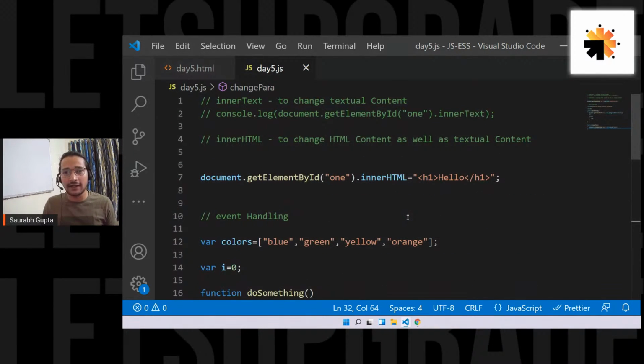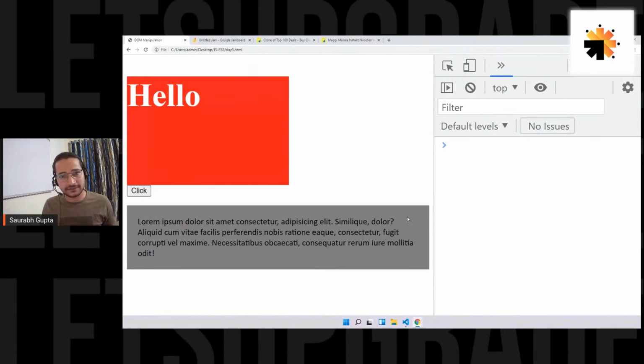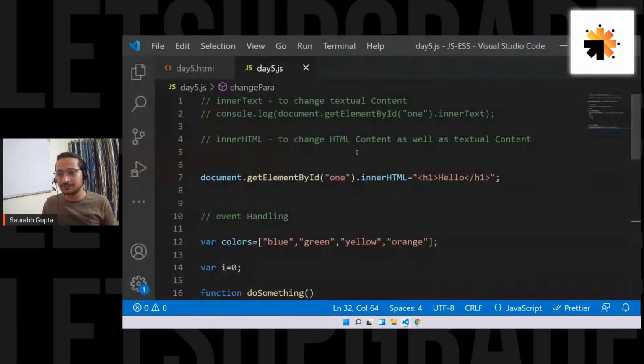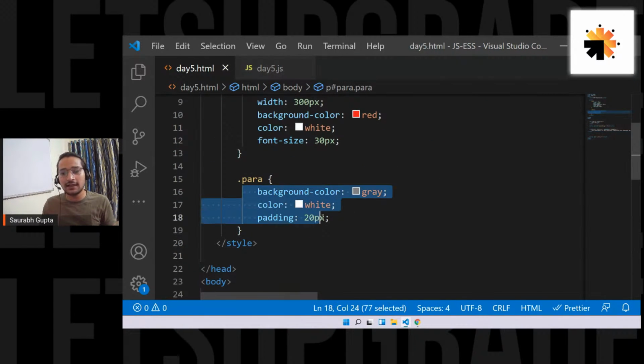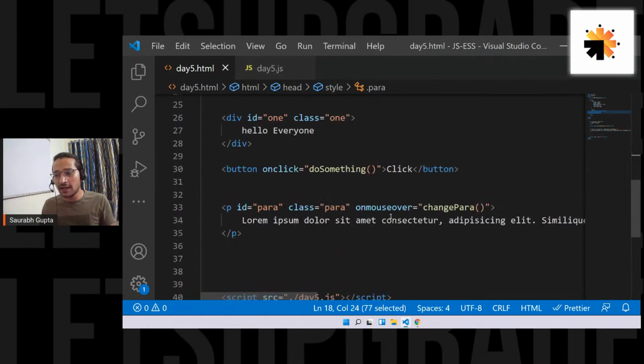We saw how to change the content. See guys, any element that you create has three aspects. The content inside it. Let's say this is our element. It has three aspects. The content that you know how to change by using inner text, inner HTML. It has CSS, and you also know how to change it using dot style. But now it also has attributes: ID, class, SRC. So let's learn the third aspect, how to manipulate the attributes of an element.